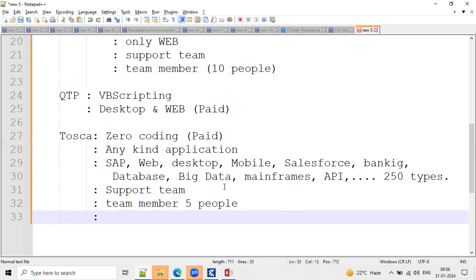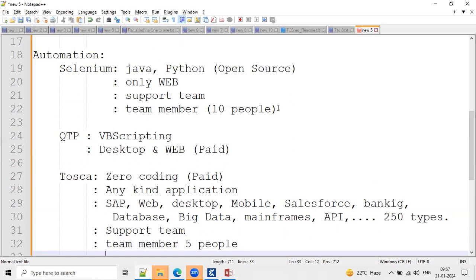Due to this, shortages happen for people who are learning Selenium, so maybe they'll get fewer opportunities in the market. From the company's point of view, instead of paying salaries to 10 people, they are paying one person's salary to purchase Tosca.